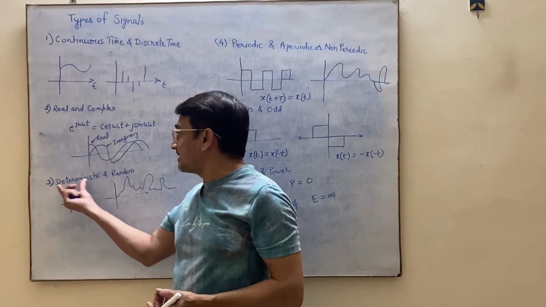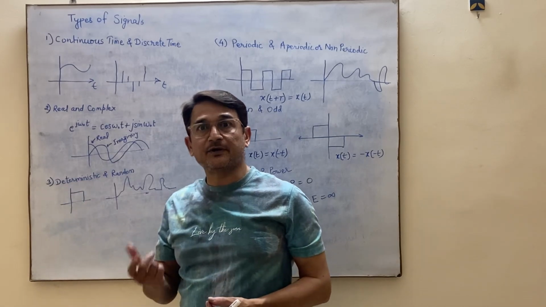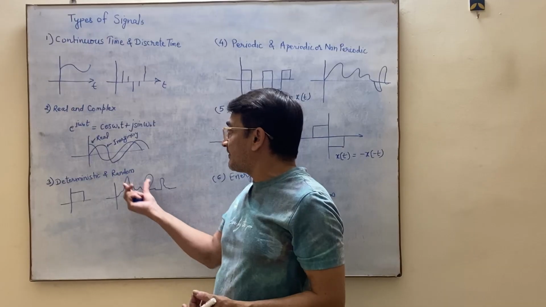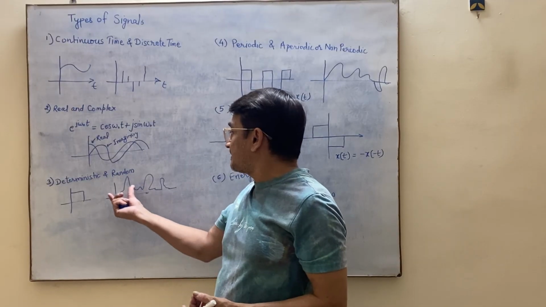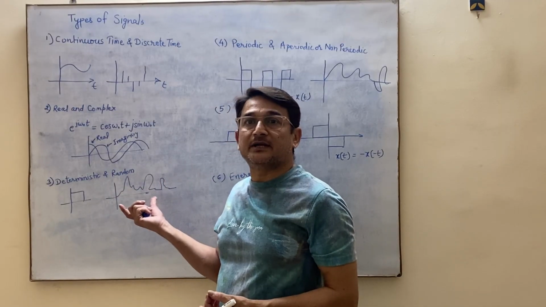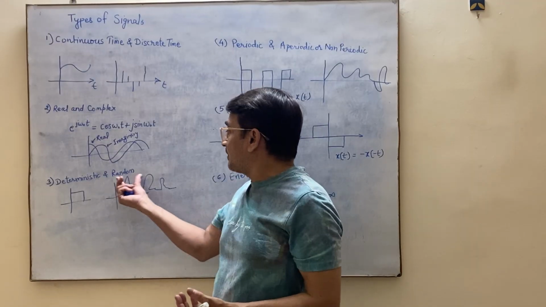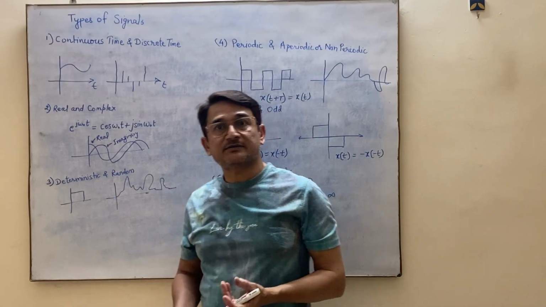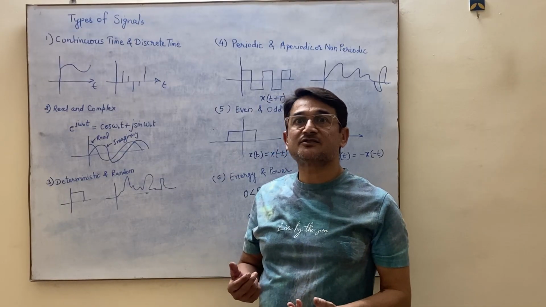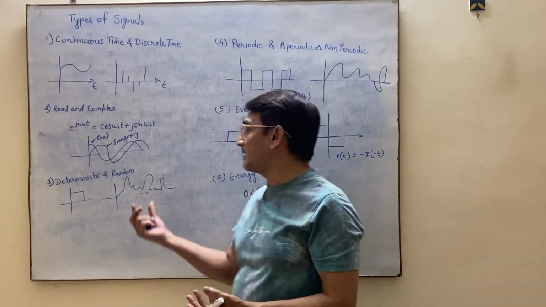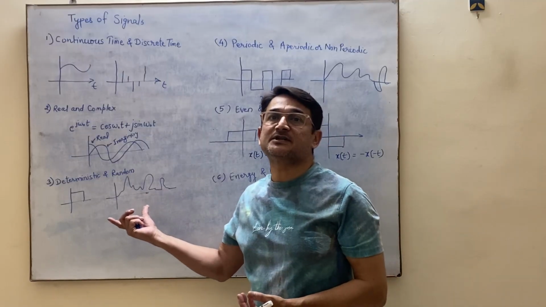Such type of signal is a deterministic signal whose amplitude and time period can be defined. Whereas another type of signal is a random signal. Random signal generates randomly. The most common example of random signal is noise. Noise can be generated at any instance of time, in any instrument or anywhere. So such type of signal is a random signal.